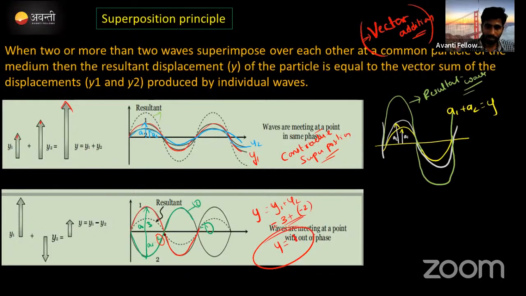It is shown as a dotted line. This is the resultant amplitude. Here the resultant amplitude has decreased, meaning destruction happened. We call this destructive superposition.